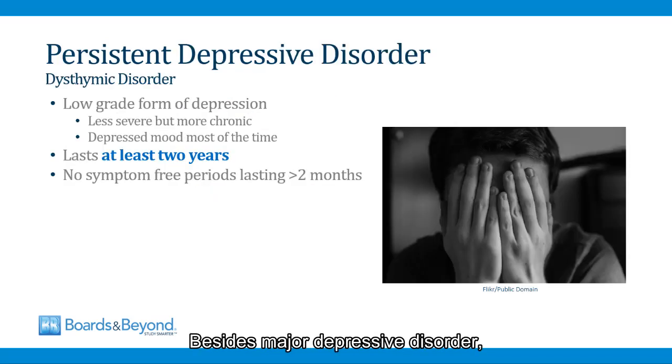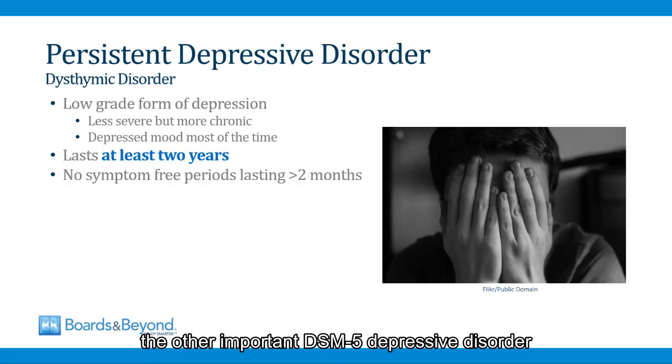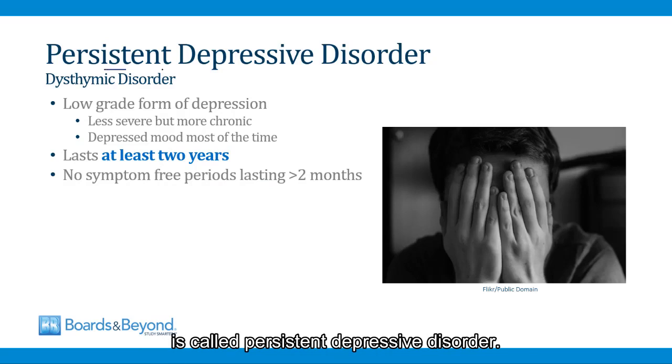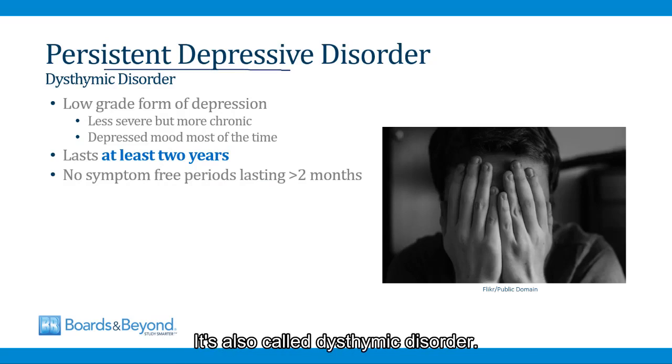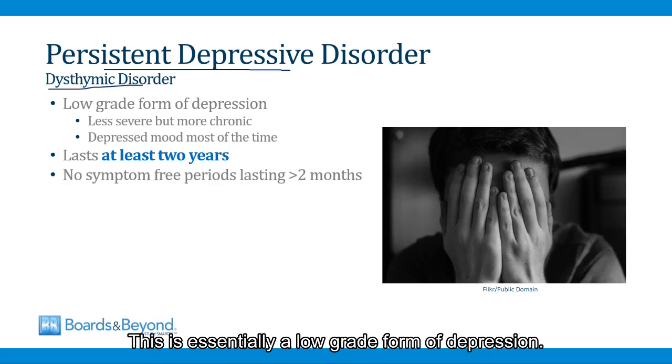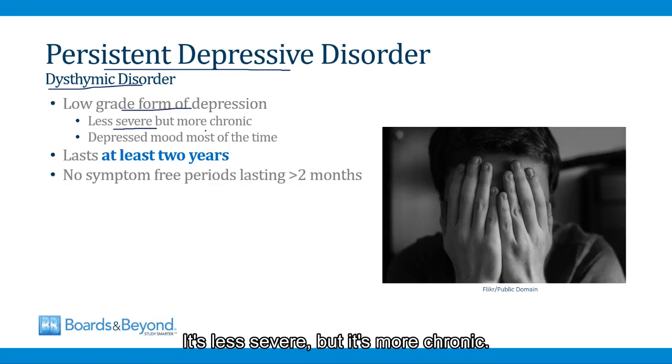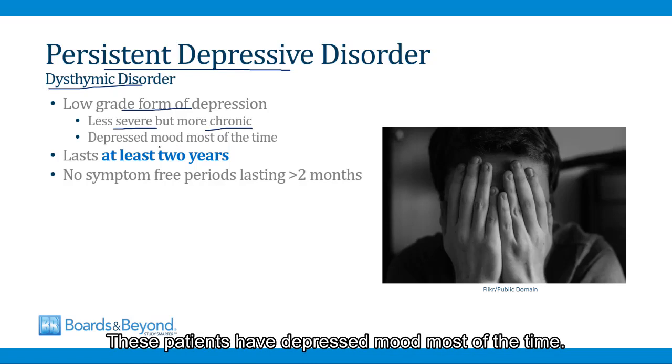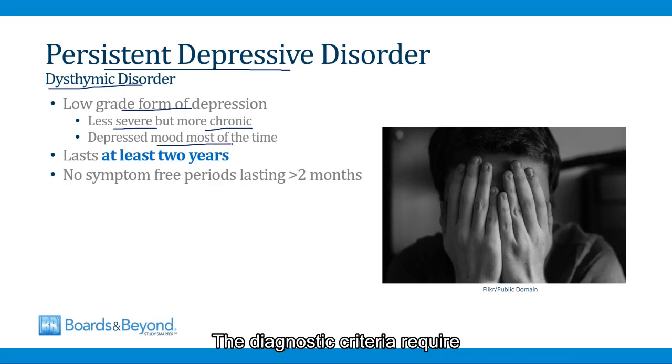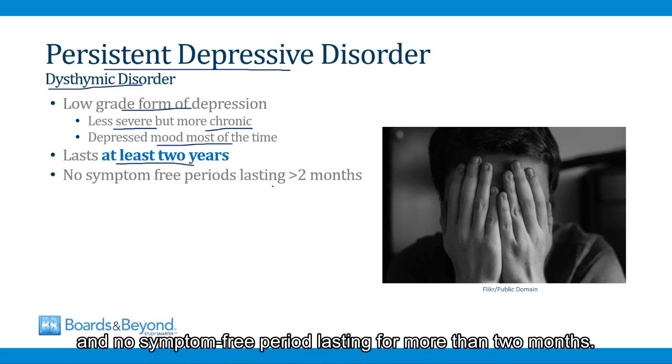Besides major depressive disorder, the other important DSM-5 depressive disorder is called persistent depressive disorder. It's also called dysthymic disorder. This is essentially a low-grade form of depression. It's less severe, but it's more chronic. These patients have depressed mood most of the time. The diagnostic criteria require at least 2 years of symptoms and no symptom-free period lasting for more than 2 months.